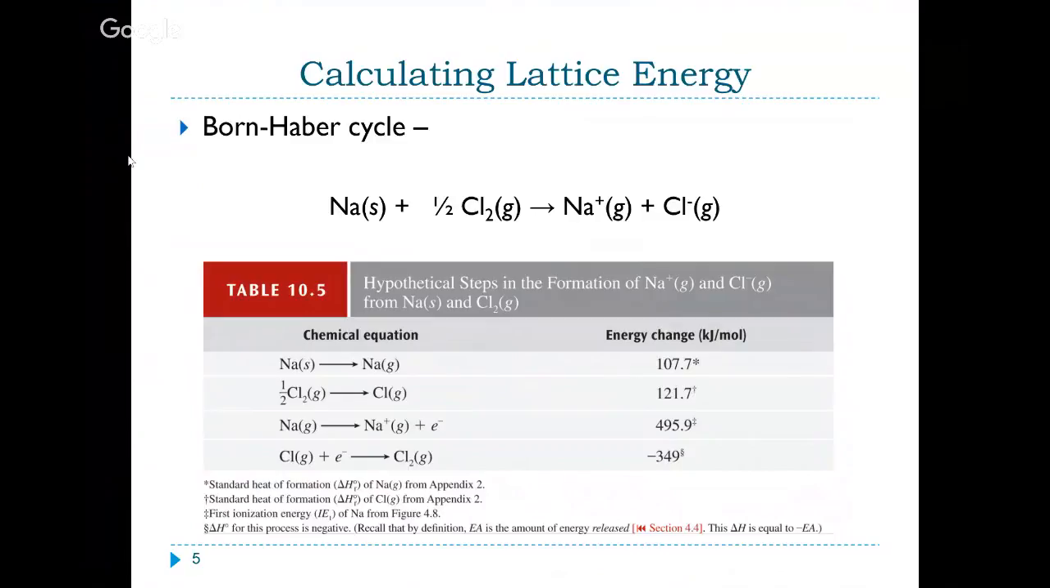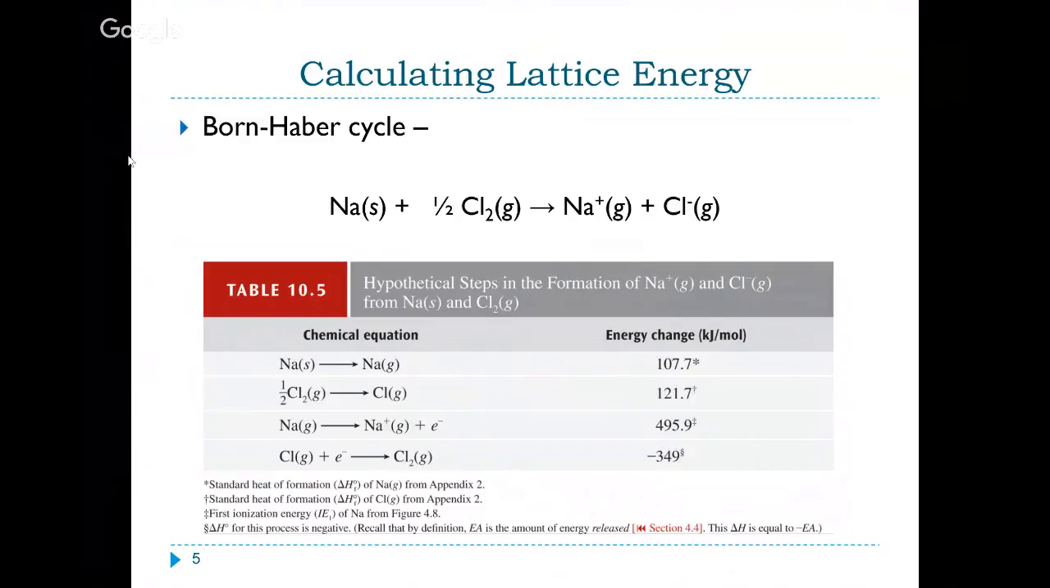And then the electron affinity for chlorine is negative 349 kilojoules per mole. So that's the energy that is given off when chlorine accepts an electron. So then we effectively add up all of these values, and you can calculate what the lattice energy is for a particular ionic compound.